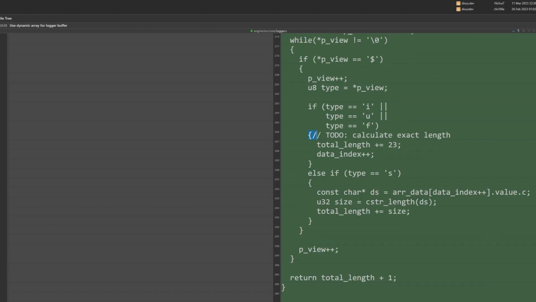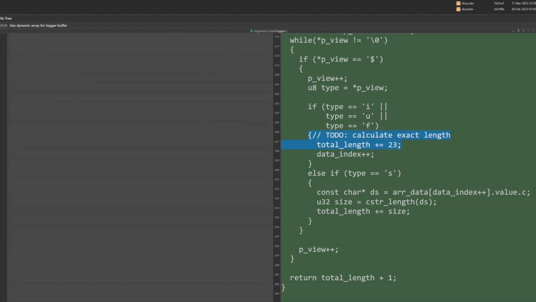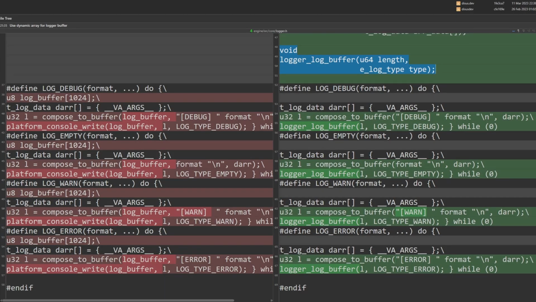I assumed the length for the digits has a max of 23 characters, and maybe in the future we will add calculation for exact length. We hide the call to the platform function by creating the logger log buffer function. Now the log defines look much cleaner.